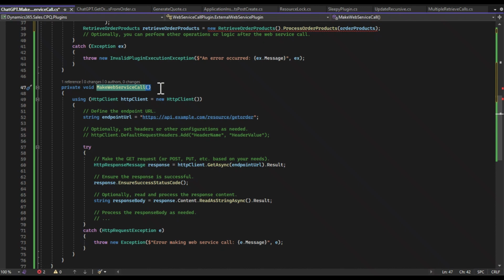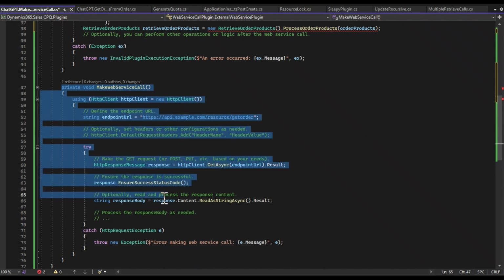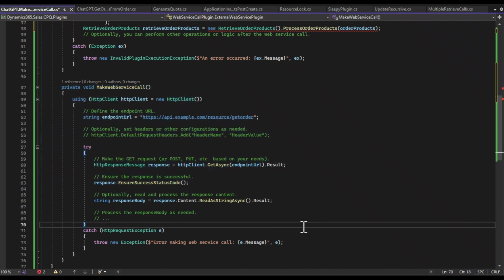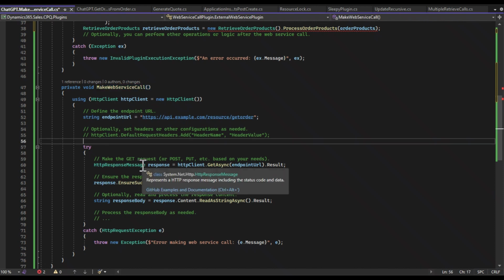Because if you have to change something, for instance, one of the things that happened in the past several years was moving to TLS 1.x. And so adding those headers, or doing things like setting keep-alive to false, or whatever it may be. Say you had web service calls in 100 different places and you need to make a change. Well, now you've got to do that 100 times. That's very costly to your organization. So having something reusable here to do something very generic like a web service call could be beneficial to your organization.